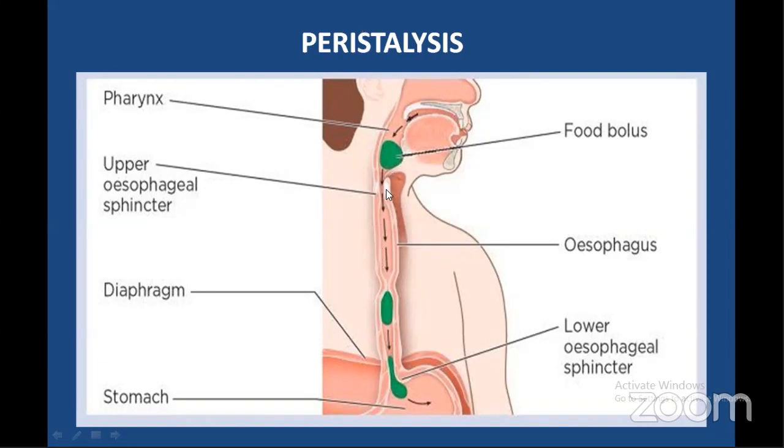Already in the anatomy of the alimentary canal, we discussed different sphincters like the upper esophageal sphincter, lower esophageal sphincter, ileocecal valve, etc. So these sphincters associated with the gut regulate the passage of food through different parts of the gut. The function of sphincters is the regulation of food material which is passing through different parts of the gut.